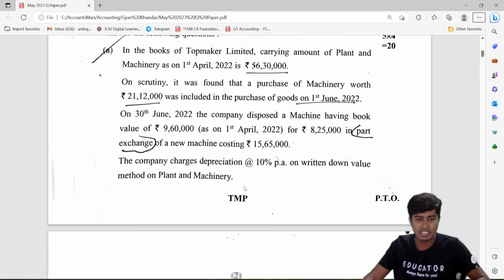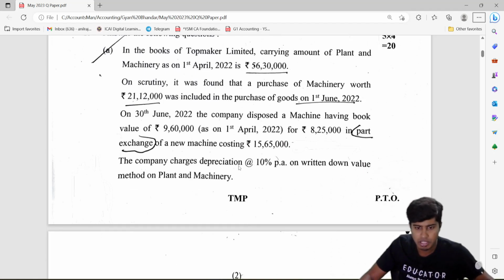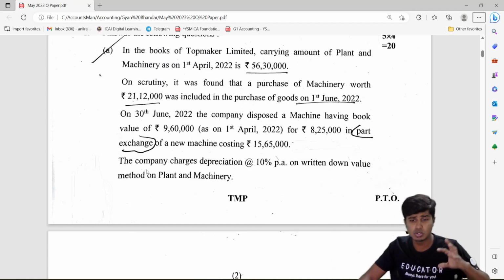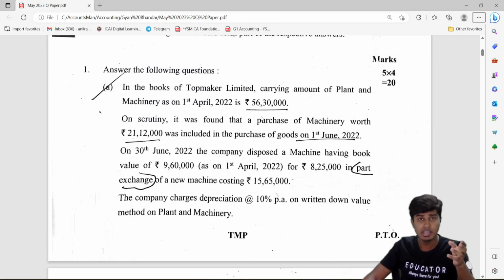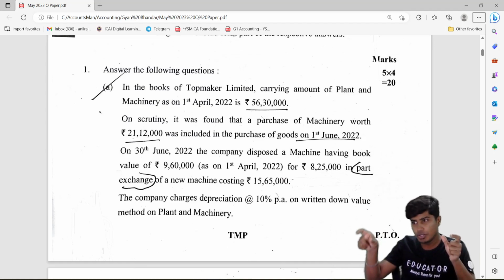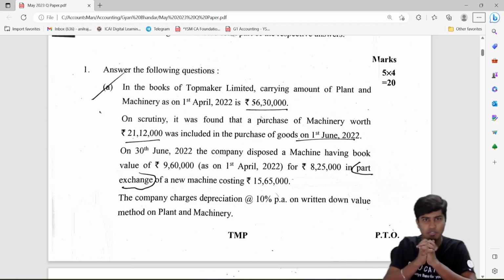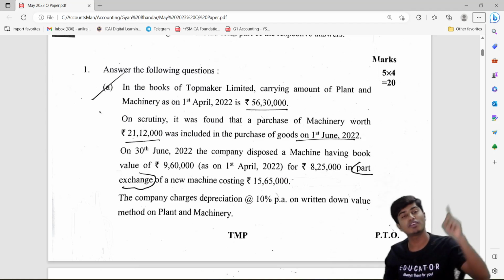This is on accounting standard and property, plant and equipment. So it's saying that there was a machinery of 21 lakh 20 which was included in the purchase of goods. So the 56 lakh 30 is the carrying value of the plant and machinery at the beginning of the year. There is one machine which was purchased but wrongly included in purchase of goods. Now you need to bring it back and add it to the value of the machinery. They're telling us that on 30th June a machine was disposed. This was the machine whose value as on 1st of April is given.